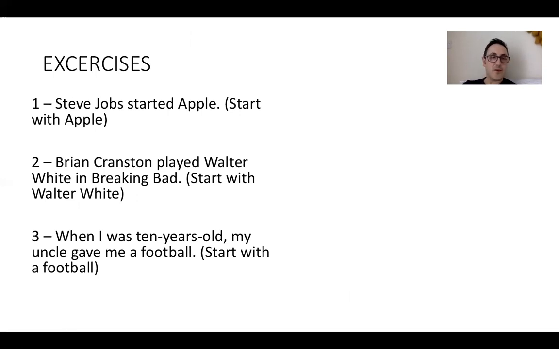Okay, so the first one is: Steve Jobs started Apple, and you're going to start with Apple. So simply, Apple, verb to be in the past, and then the past participle form. So it's going to be Apple was started by Steve Jobs. Okay, you have: Bryan Cranston played Walter White in Breaking Bad, and we're going to start with Walter White.